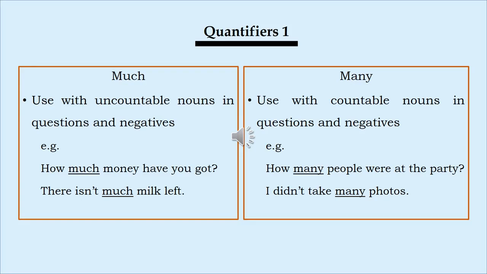Money is included as an uncountable noun, and milk, in bahasa susu, dalam bentuk cairan, is also an uncountable noun. And in the many example, the nouns that can be counted, for example, people, in bahasa is orang, we can count it.